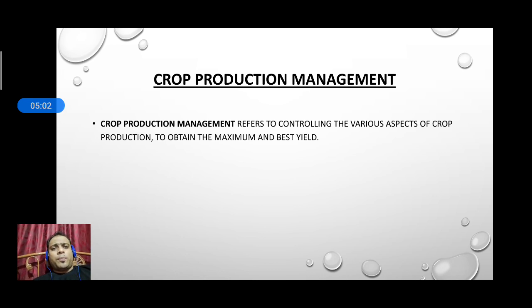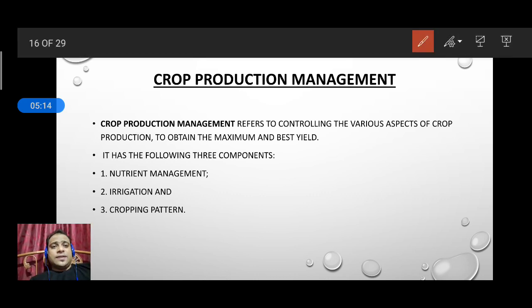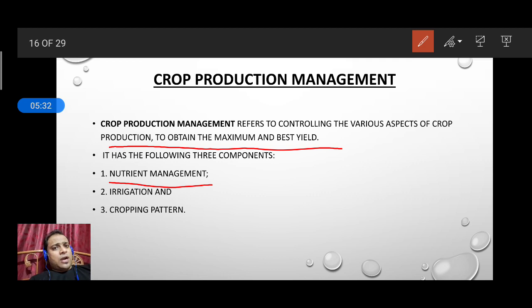Crop production management is for controlling the various aspects of crop production, as well as to obtain the maximum best yield. We need to see how to maximize the yield. We can maximize by using these three types. First, what we need to do is nutrient management. We need to see how to do nutrient management so that the maximum crops can be grown easily.